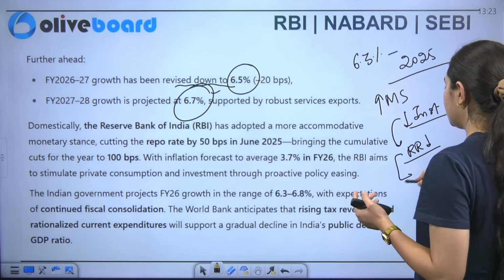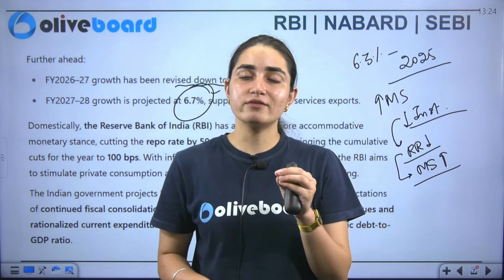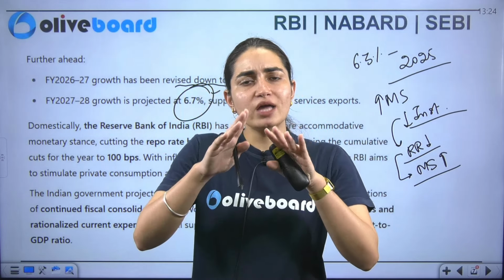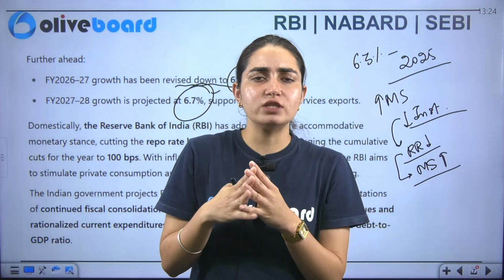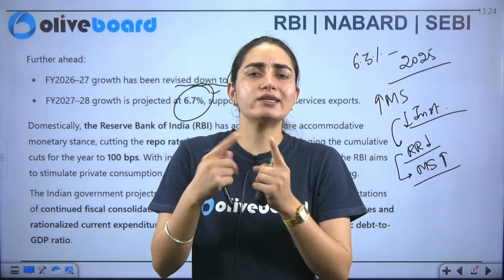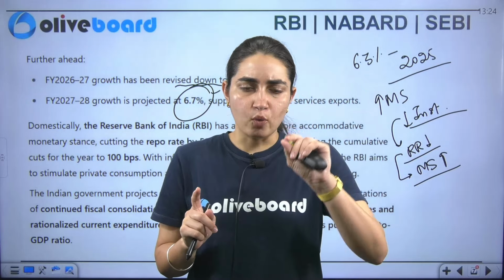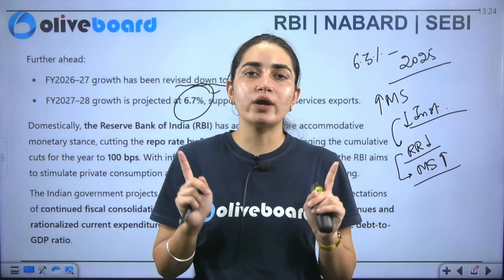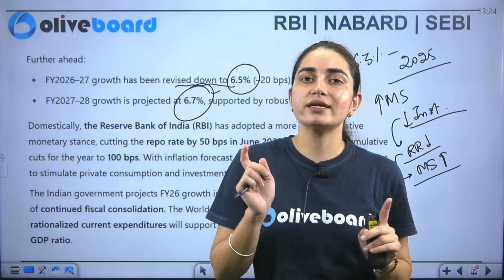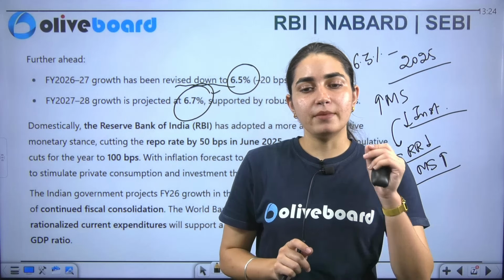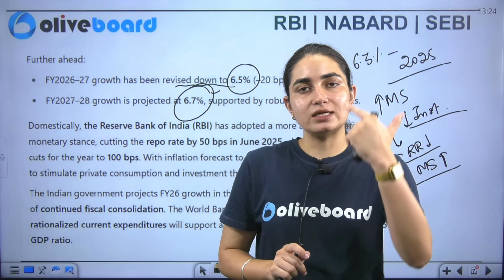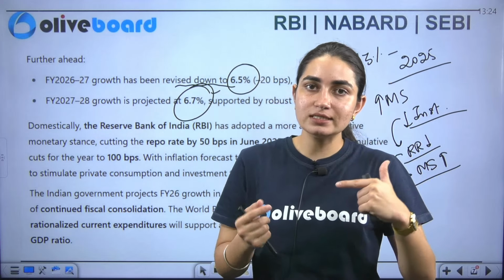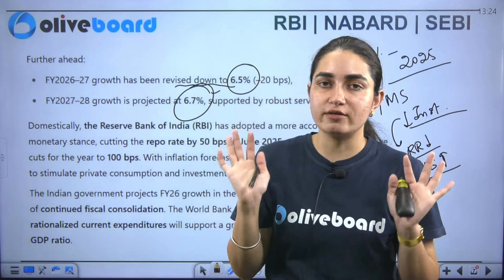But whenever we see that there is a decrease in the quantitative instruments, it leads to an increase in the money supply, and both have an indirect relation with each other. Both go negative with each other. If one goes in this direction, another goes in this direction. This is the one trick which you people have to remember. You will never get confused here. If ever the quantitative instruments increase, the money supply decreases. If the quantitative instruments decrease, the money supply increases. This is one of the tricks I have told you here.